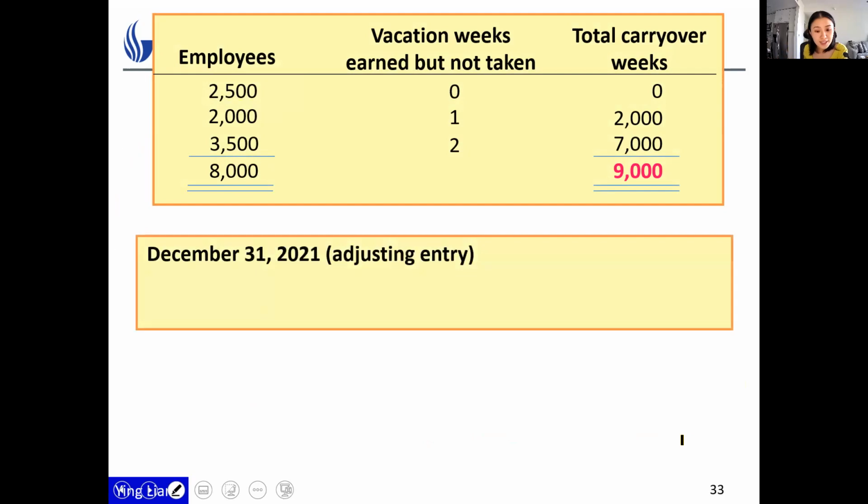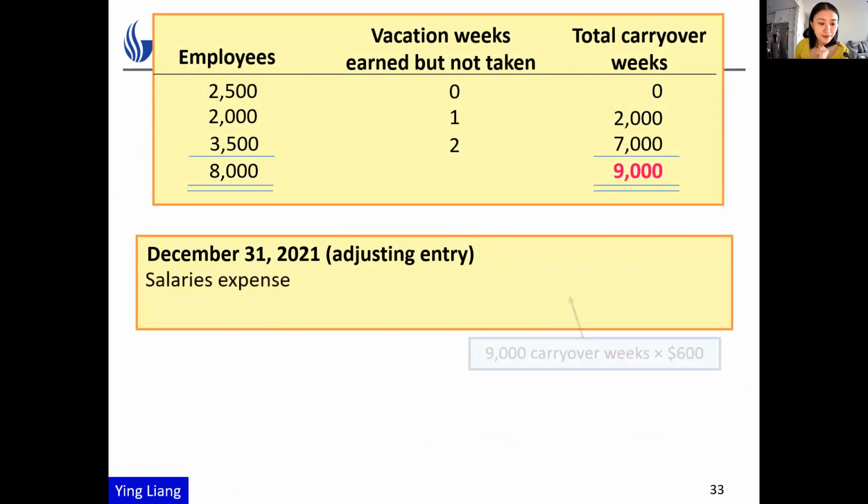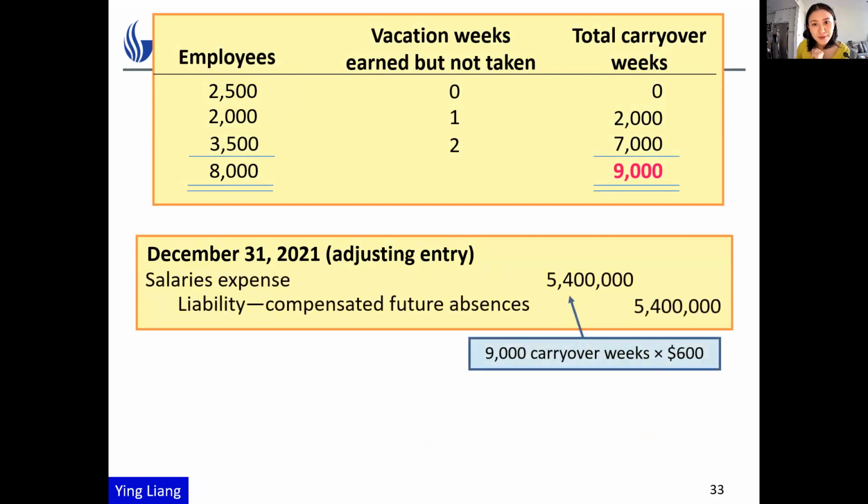Next is the adjusting entries. Now we have to acknowledge that there are so many employees' vacation weeks that haven't been taken, and we evaluate how much these vacation weeks are worth for the company. We have to record salary expense because these employees earned these vacation days in 2021. So it's 2021's expense for the company.